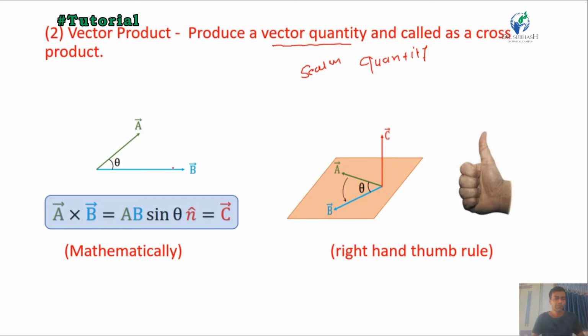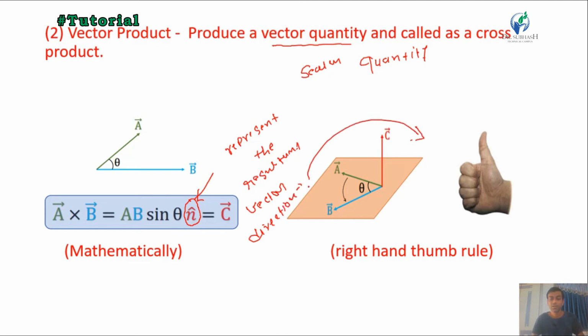The mathematical formula of the vector product is A cross B is equal to AB sin theta A_N. Here A_N is used to represent the resultant vector direction, and it can always be represented by the right hand thumb rule. Suppose we multiply vector A by vector B, then as per the right hand thumb rule the direction of C is in the direction of the thumb.